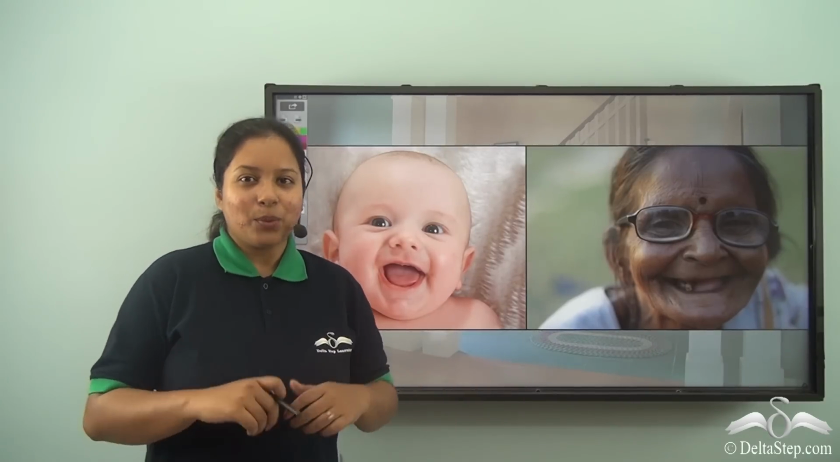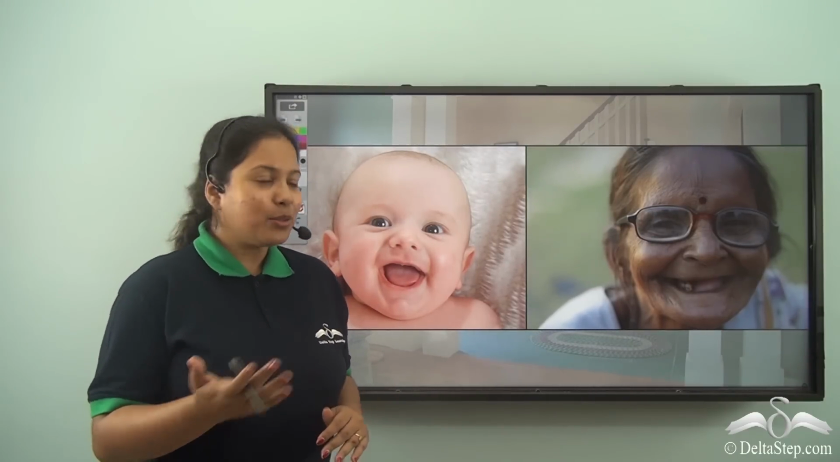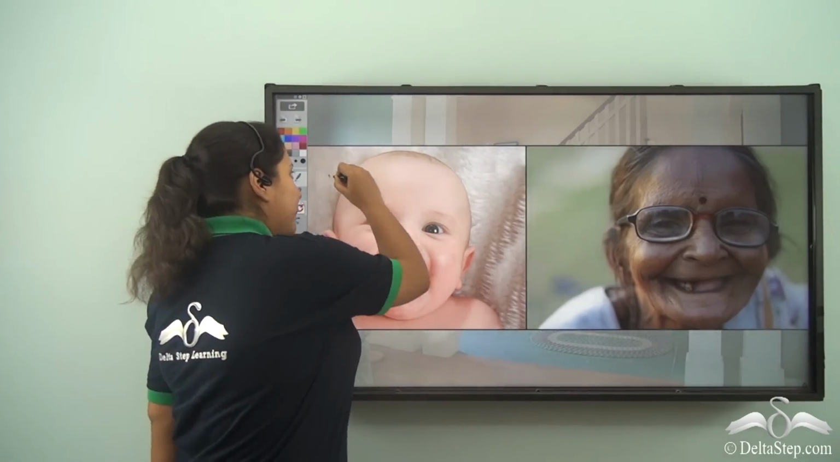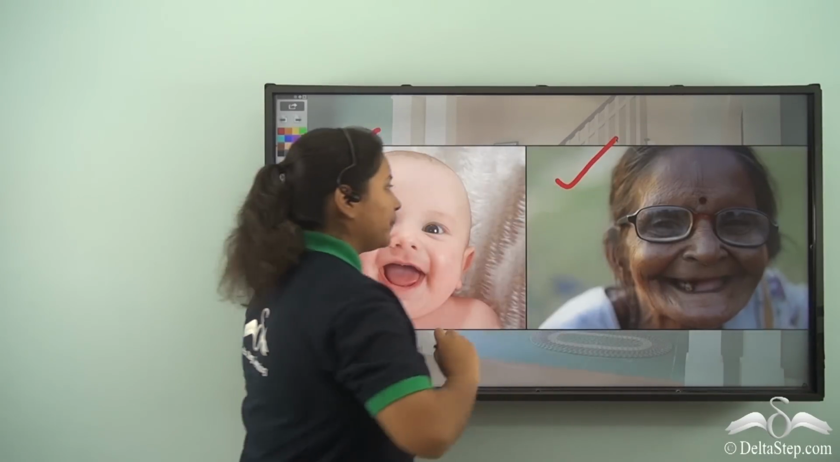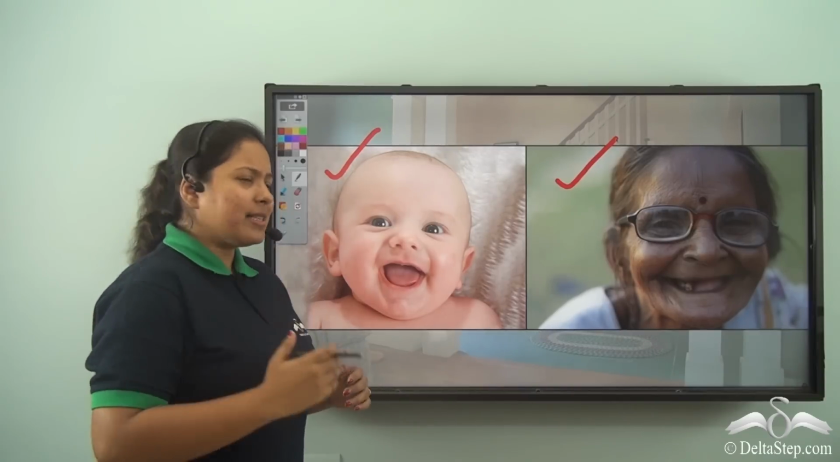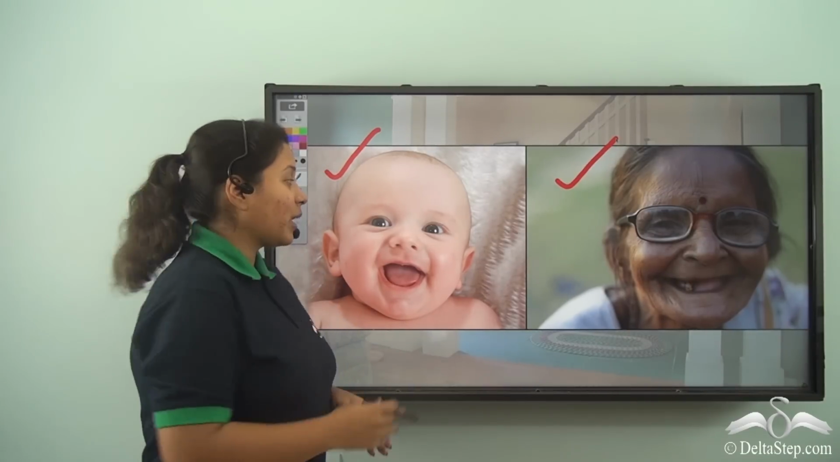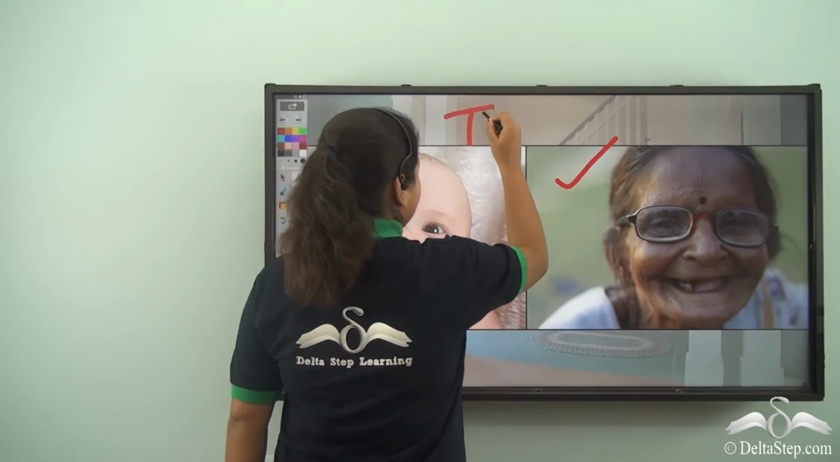Hello, kid. Well, what do we see over here? Here we see two pictures, one of a baby and one of a grandmother. Well, what is the similarity over here? Can you find out? Both of them do not have teeth.